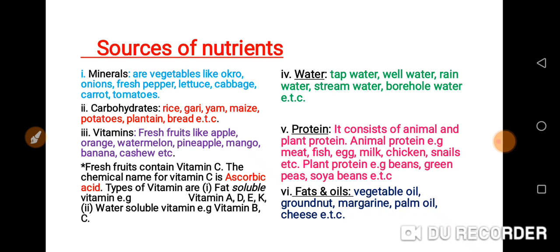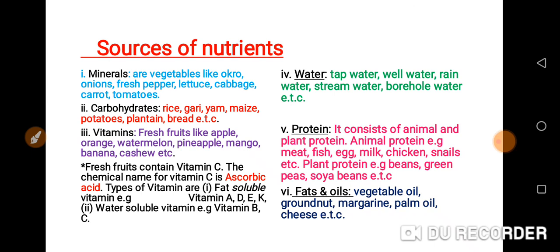Now, another nutrient is water. These are the sources of water: tap water, well water, rainwater, stream water, bore water. Then protein. Protein consists of animal and plant protein. When you talk about animal protein, we are talking about meat, fish, egg, milk, chicken, snails, etc.